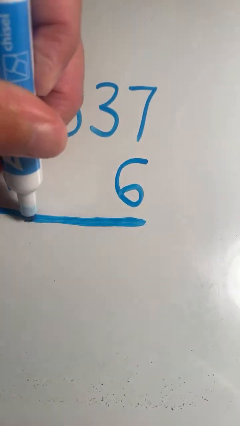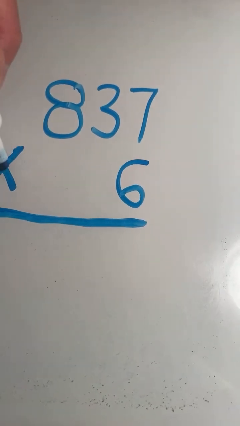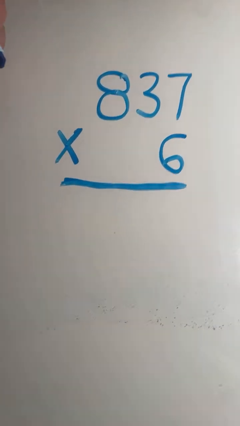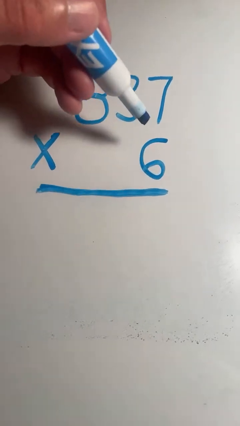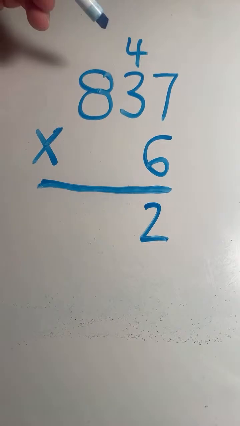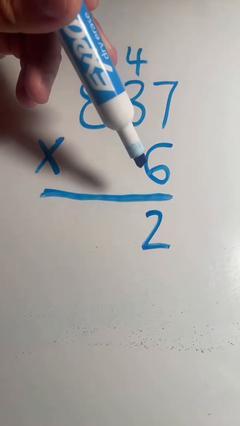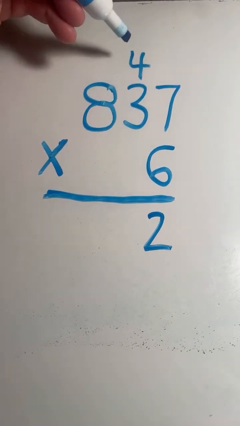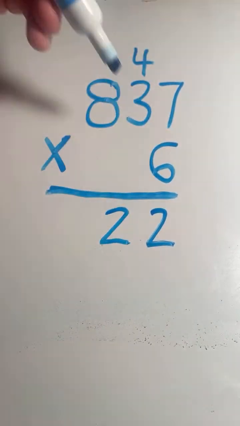837 times 6. Starting in the ones place, 7 times 6 equals 42. 2, carry the 4. 3 times 6 equals 18. Plus 4 equals 22. 2, carry the 2.